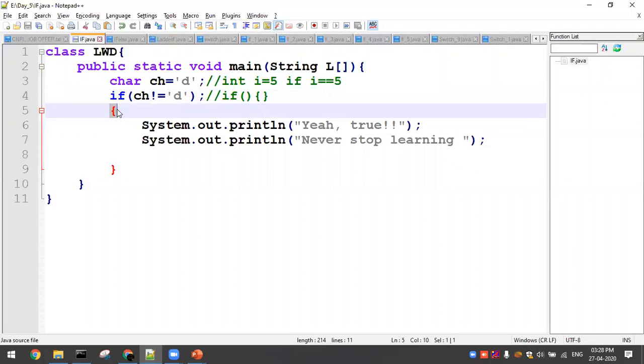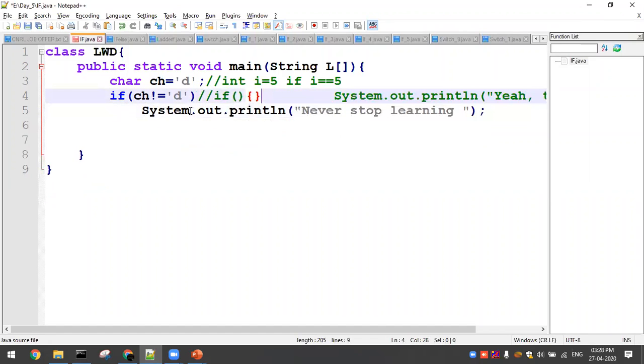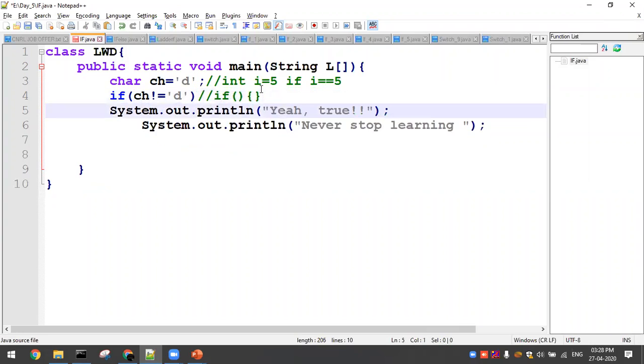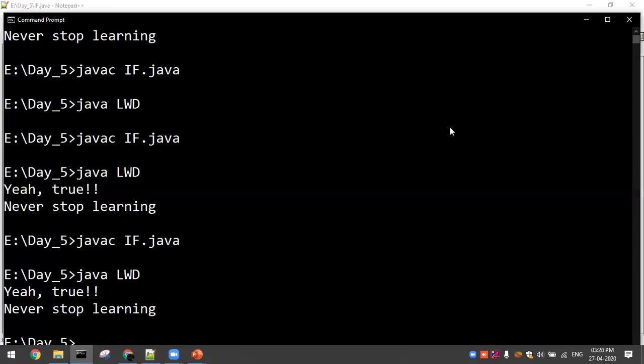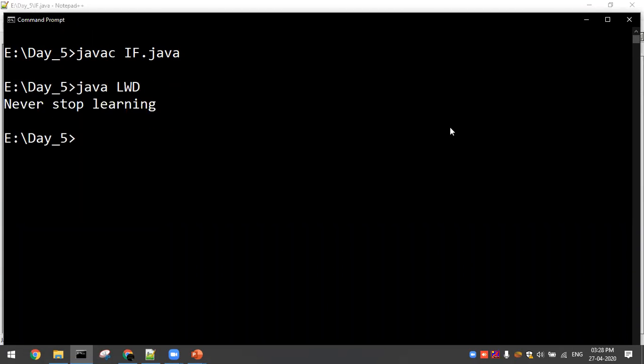If the scope is not mentioned, then what will happen? You will have only a one line scope. If the condition fails, what will happen? Here the condition fails, then you will get 'never stop learning' alone.